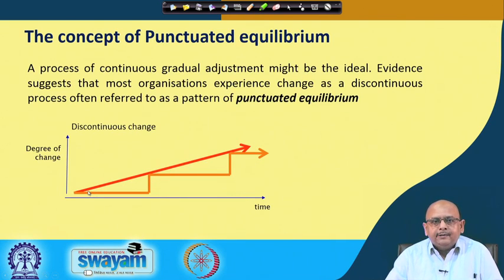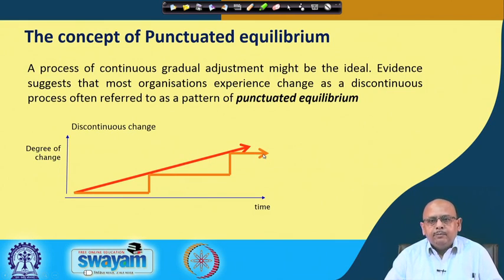So, if you look at this case, see both cases you are reaching the same point, right. So, whether you go for a continuous change, continuously adjusting yourself with the environment, or you go for discontinuous change, the idea in both the cases is to maintain the equilibrium. Now, how you maintain this equilibrium or the status quo depends upon whether you go for a continuous change or a discontinuous change.